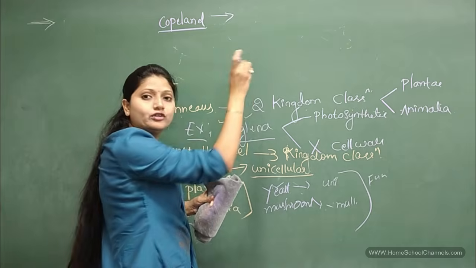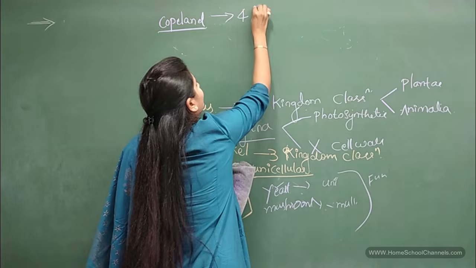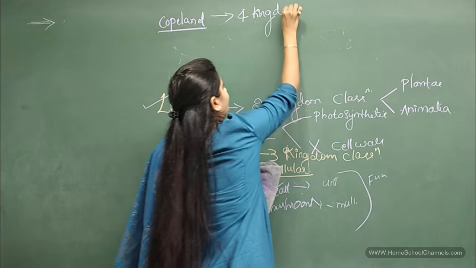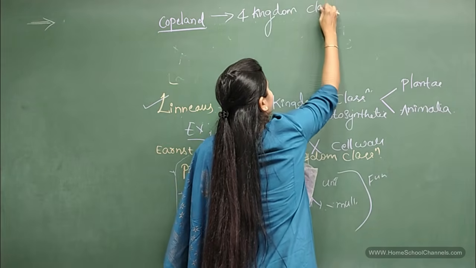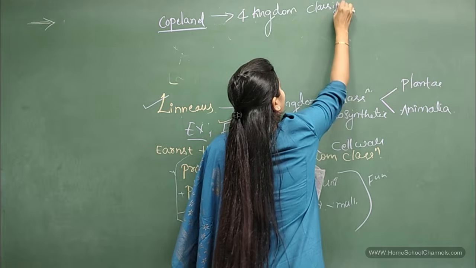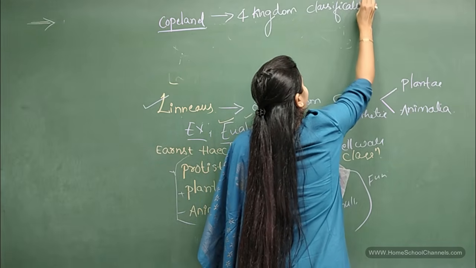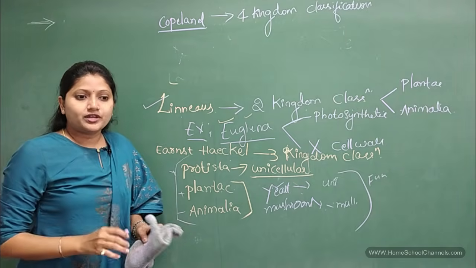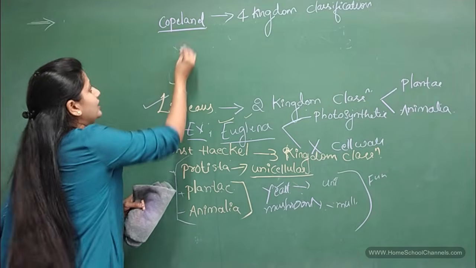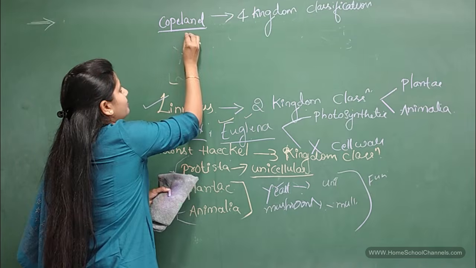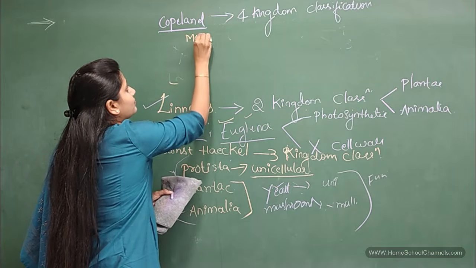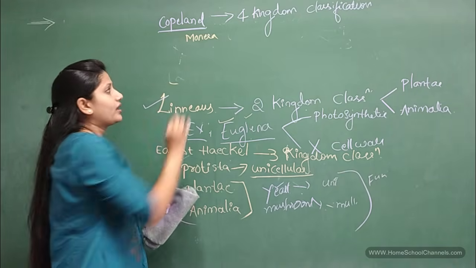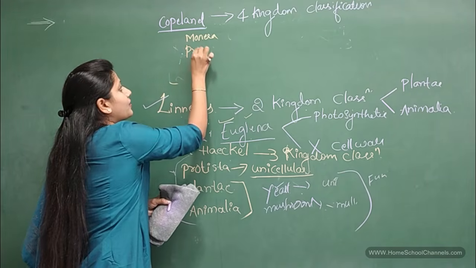Copeland gave the four kingdom classification. So what were the four kingdoms here? The first kingdom given by Copeland was Monera. The first one was Monera, second one was